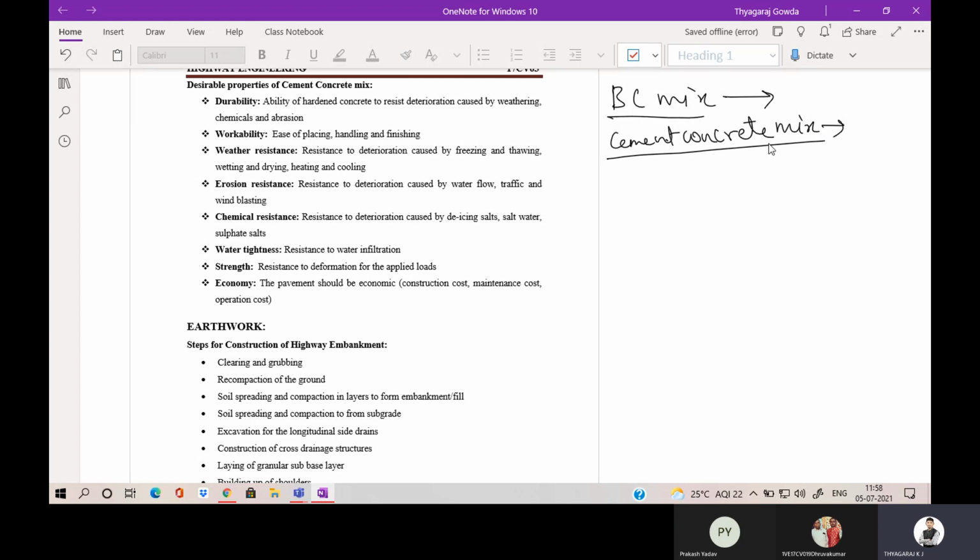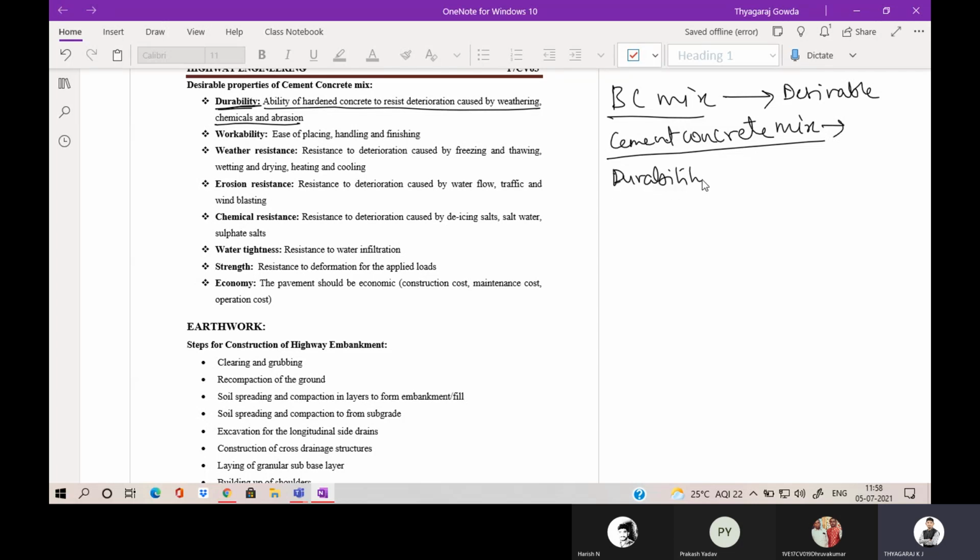And as we all know, the bituminous mix has some desirable properties. So similar to bituminous mixes, the cement concrete mix also has some desirable properties. What are those desirable properties exhibited by the cement concrete mix? Okay, the first one is durability. What do you mean by durability? It is the ability of hardened concrete to resist deterioration caused by weathering and action. Okay, that is the first one, durability.